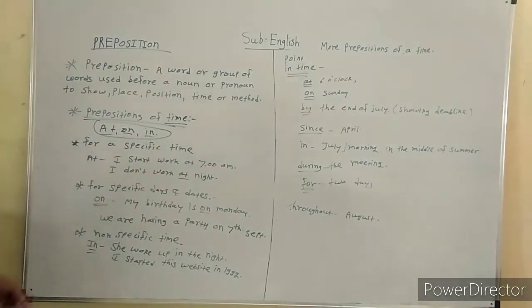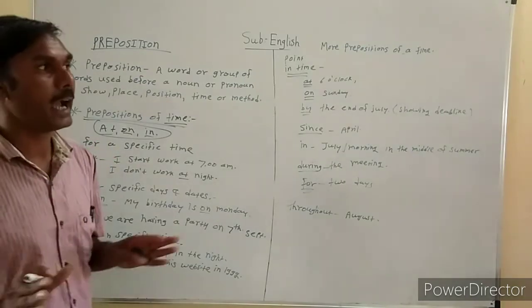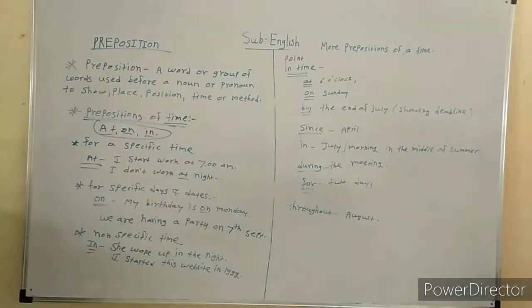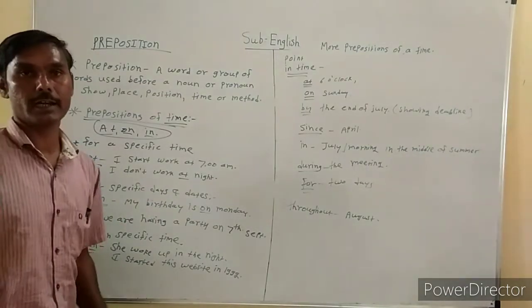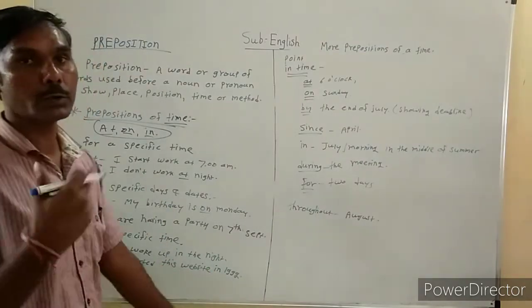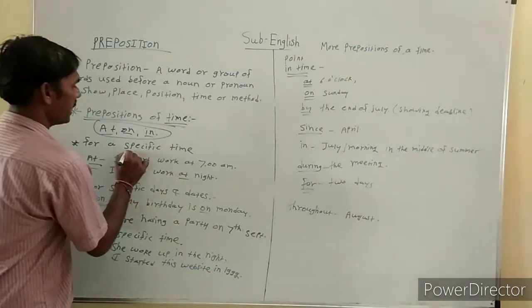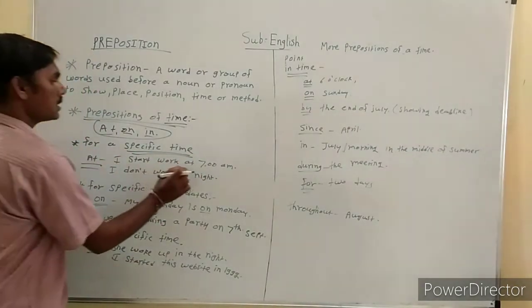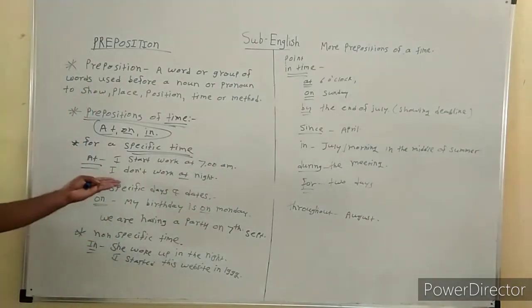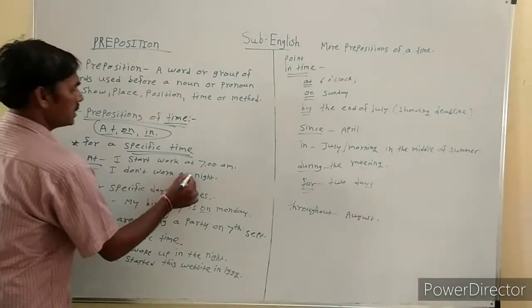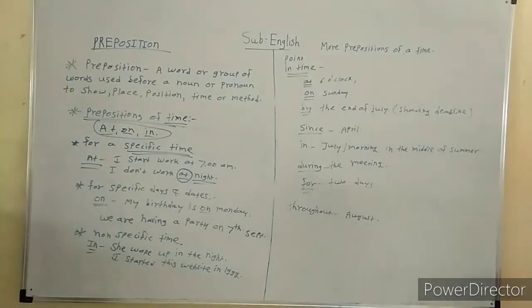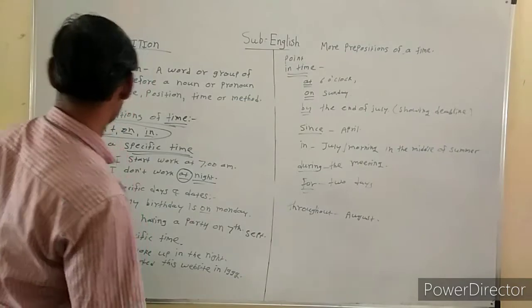For a specific time, we use at as a preposition. For example, I start work at 7 o'clock, showing a specific time, when I start the work at a sharp 7 a.m. Then the next example: I never work at night. Here it is denoting a specific time.